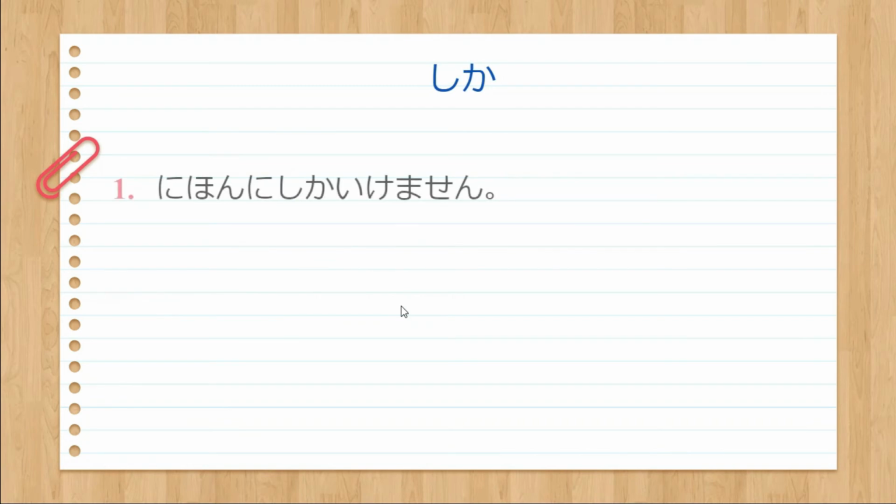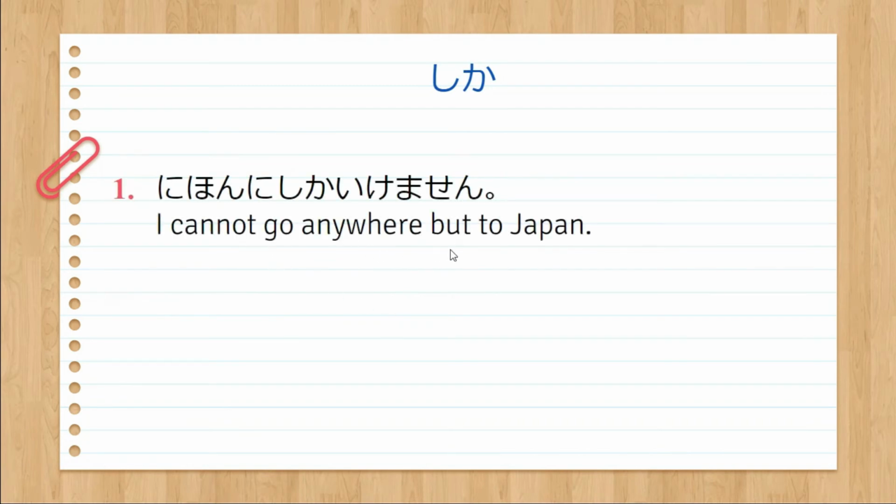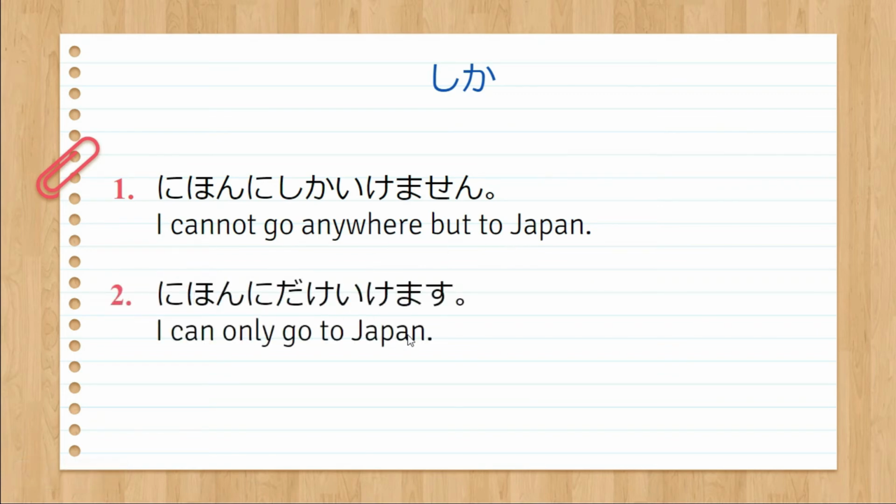Another example, Nihon ni shika ikemasen. I cannot go anywhere but to Japan. Or Nihon ni dake ikemasu. I can only go to Japan. Both mean the same thing, but they are different in their uses. Since we use particle ni, we attach shika and dake.